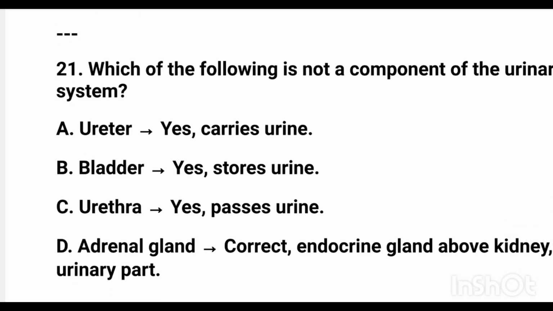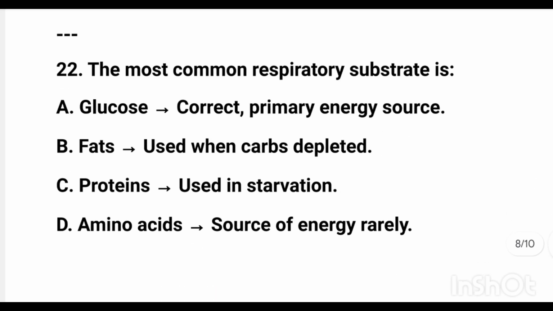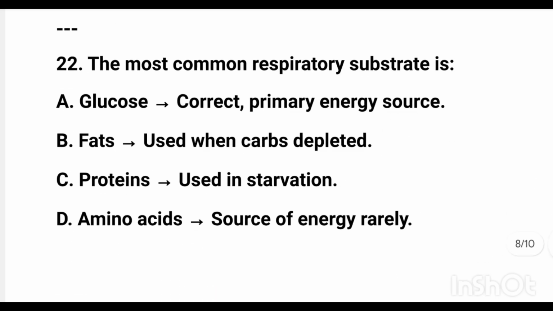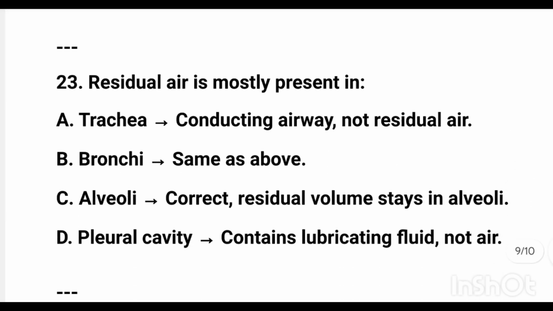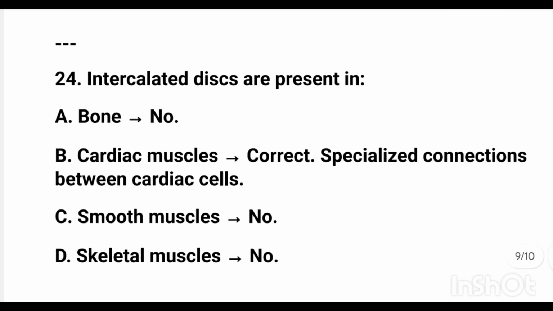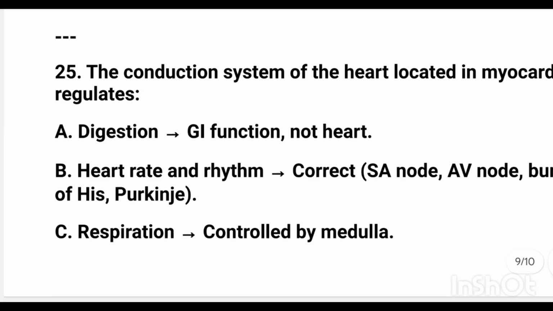The most common respiratory substrate is glucose. Residual air is mostly present in alveoli. Intercalated discs are present in cardiac muscle. The conduction system of the heart, located in the myocardium, regulates heart rate and rhythm.